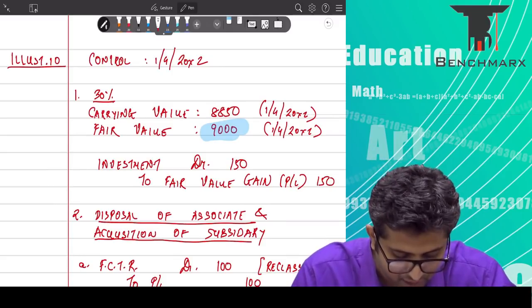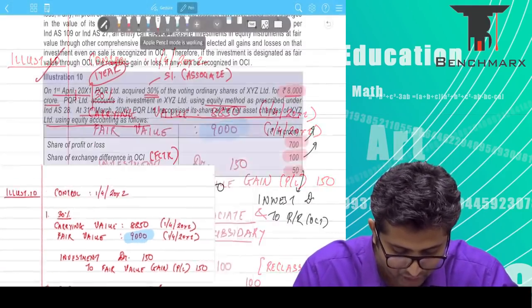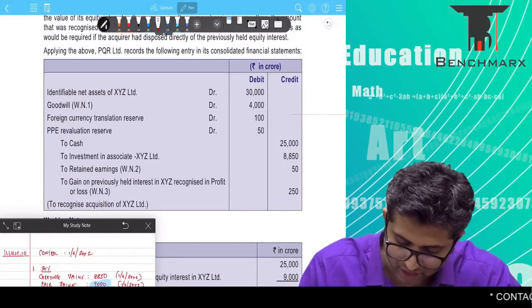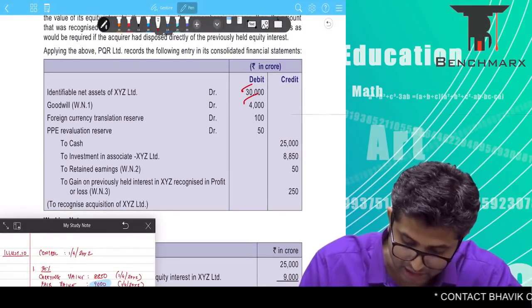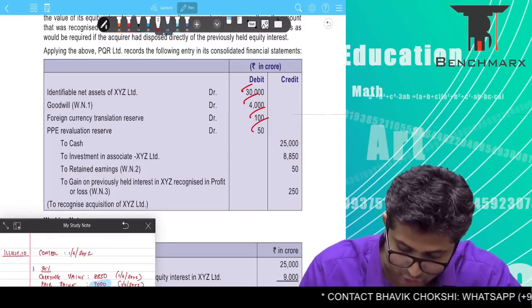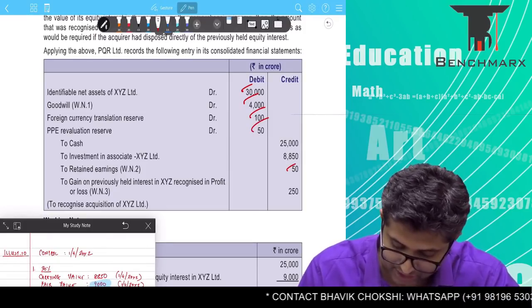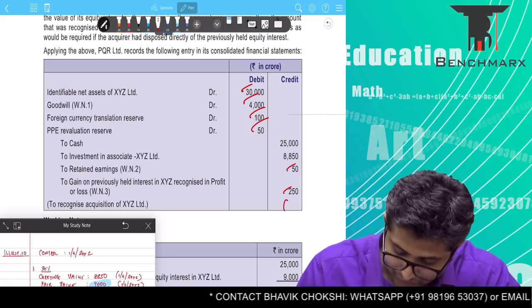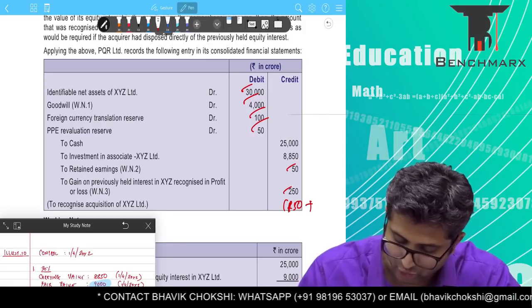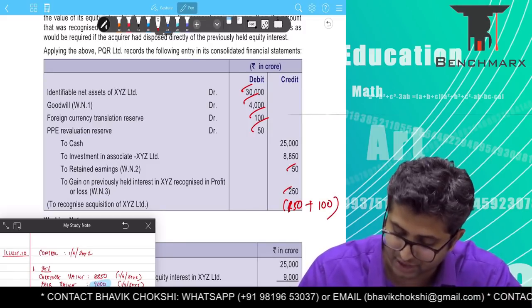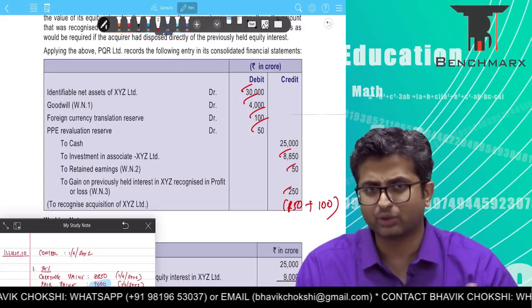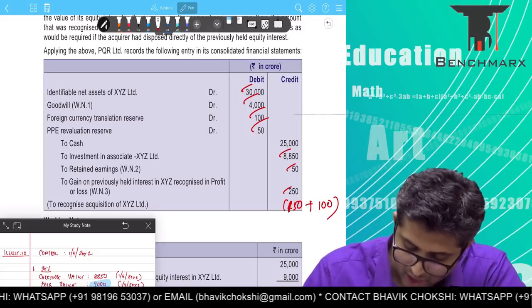Sorry, so I have my PDF back. So if you look at the transaction over here, what is the institute doing? It is debiting by 30,000, creating a goodwill of 4,000 as per us. FCTR is debited, revaluation reserve is also debited, retained earnings, as you can see, is credited. 250 is made up of 150 due to revaluation of existing investment, and 100 due to FCTR. 8850, we took 9,000 because we have taken revaluation directly, and then cash.